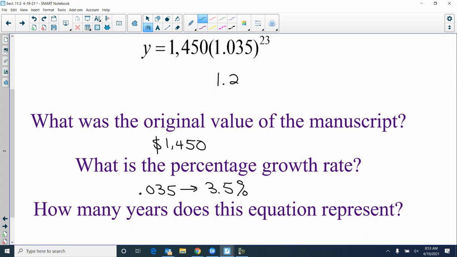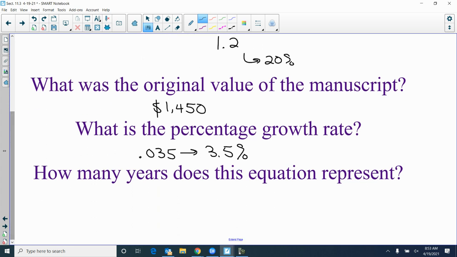Go the other way. If that number is 1.2, so we took 0.05, 0.35 made 3.5, so you want to take 0.2, and actually it would be 20%, because you'd have to move it 2 over. Okay? So think about if I told you it grew 20%, you would say, okay, that's 0.2, and you'd make it 1.2. So we want to be able to go backwards. Okay, with that one.